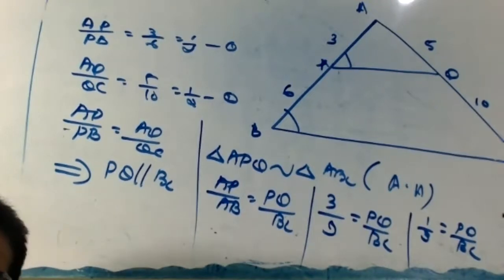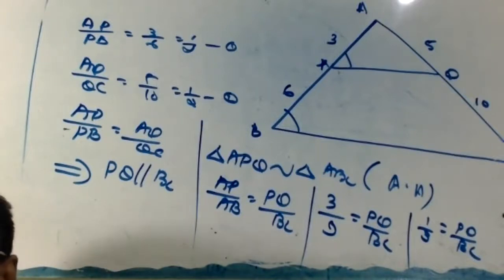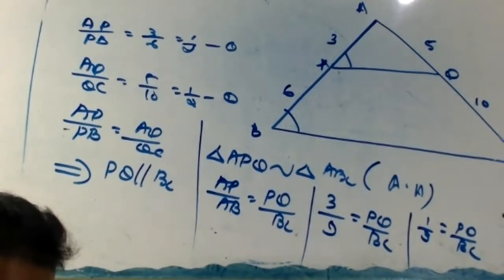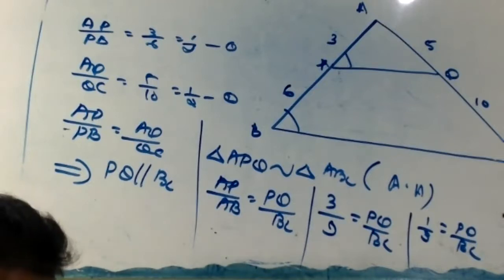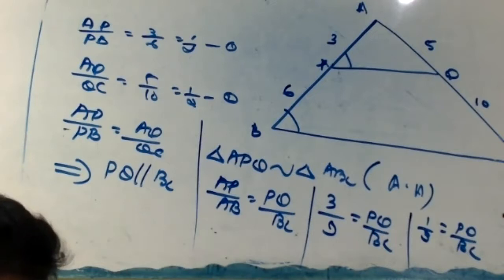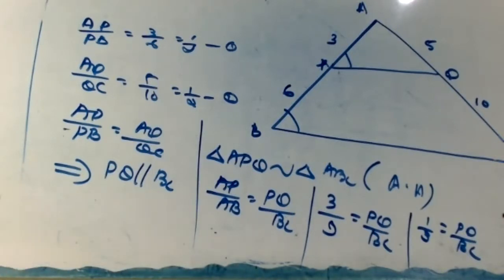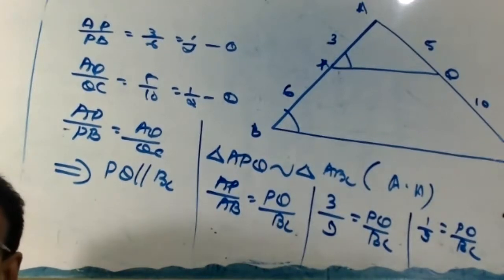Prove that DF into EF equal to FB into FA. Okay, try now.